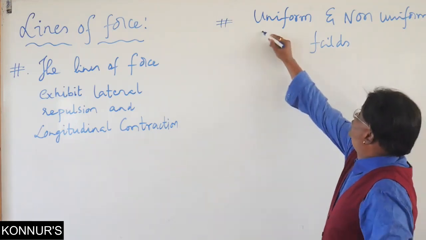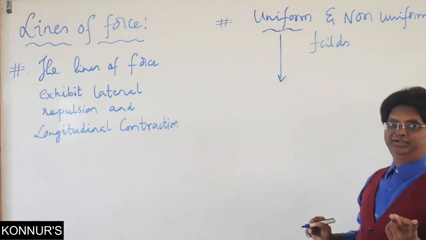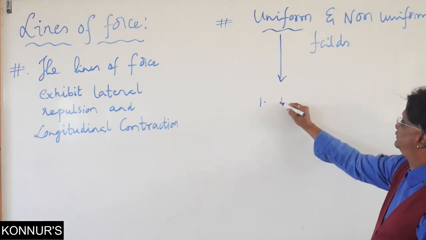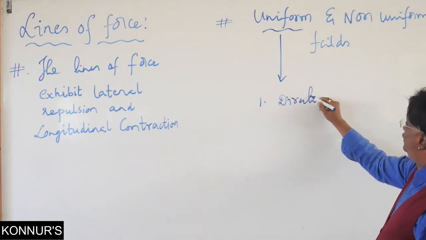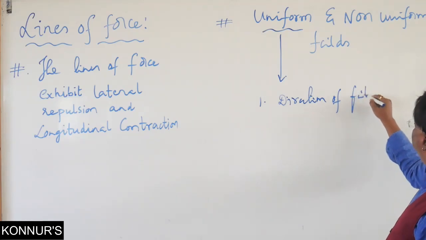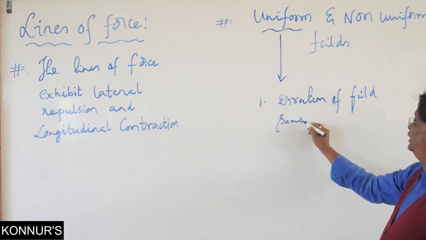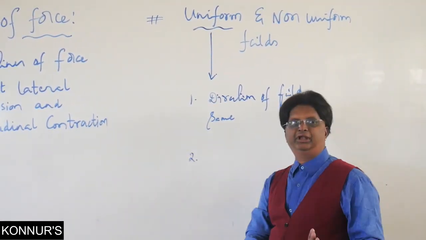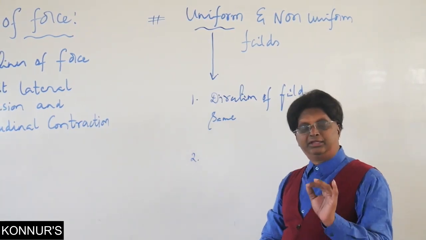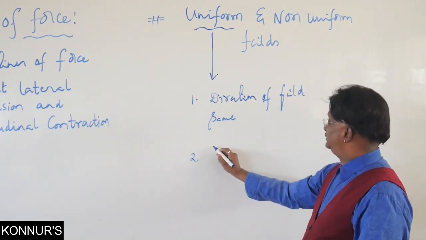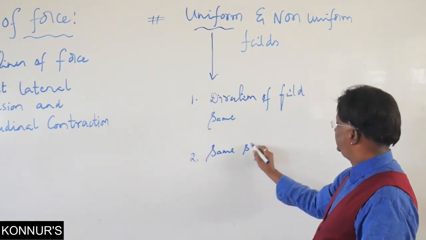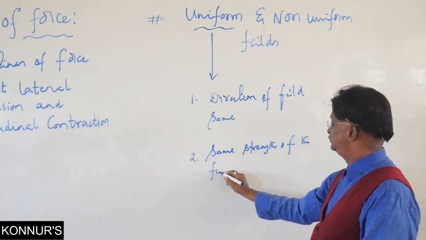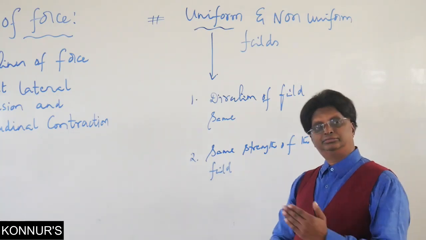Uniform field, first writing it as two conditions. Number one, the direction of the field is the same at each and every point. The second one is that the strength of the field should also be the same at any given cross section. Same strength of the field. Then only we can say it is uniform.